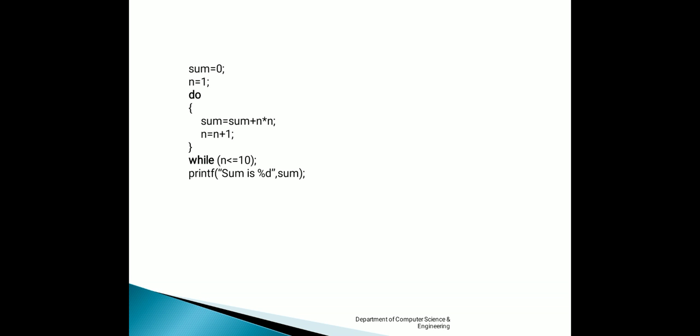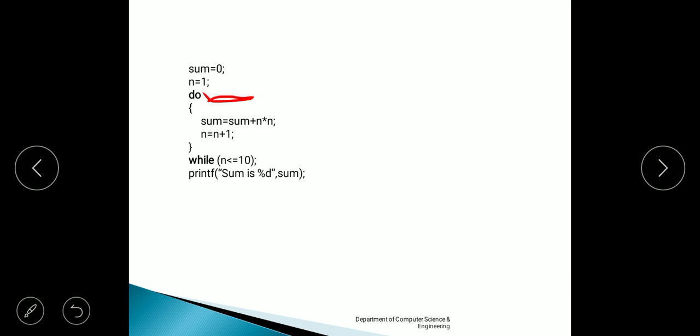The only difference is, in the while loop the condition is checked before entering the body of the loop. The condition was checked here, but in the do while loop the condition is checked here at the end of the loop. So, this loop will execute until n becomes 10.